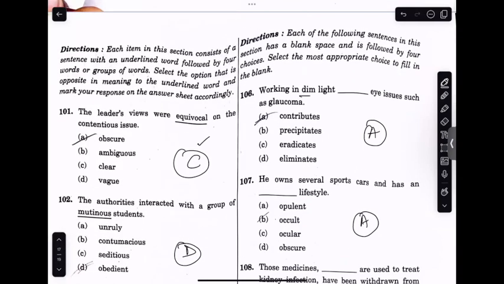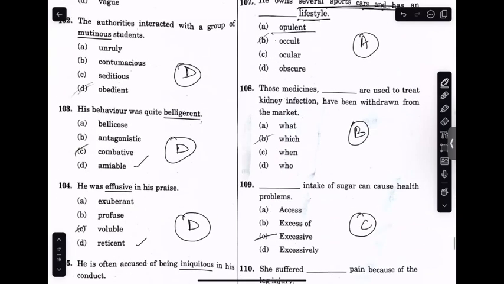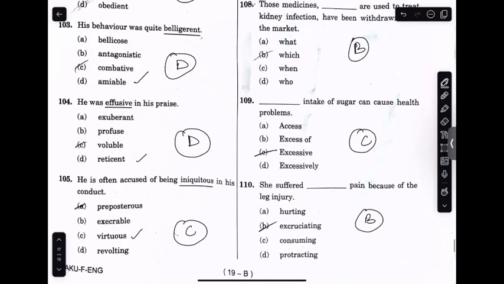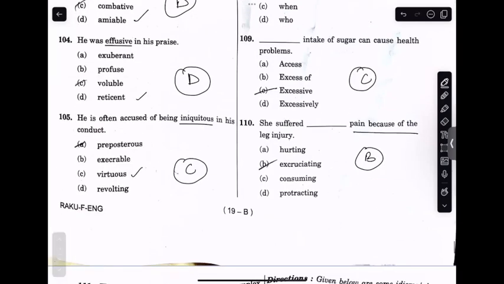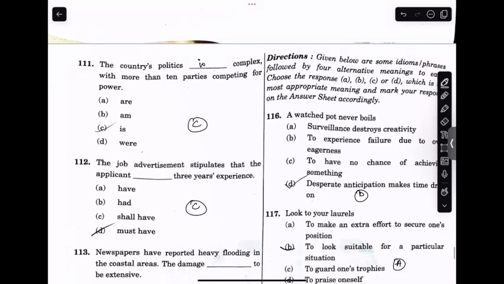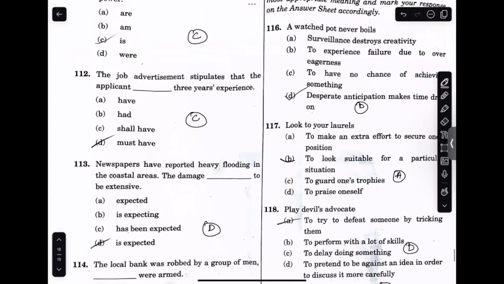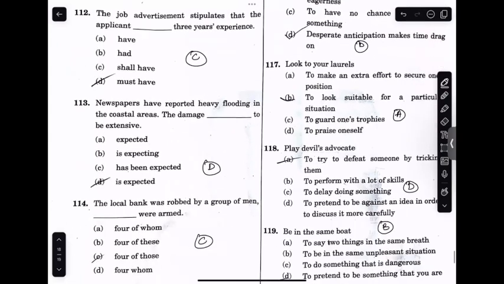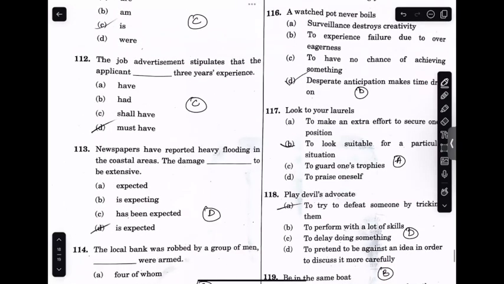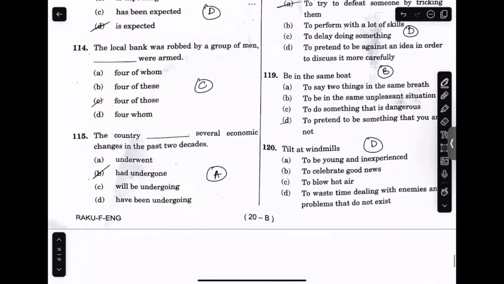Now, working in daily life contributes. It's Alpha. Seventh would be Alpha, opulent lifestyle, because you're talking about he has several sports cars and has a really opulent lifestyle. These medicines, which Bravo, 109th would be Charlie. She suffered excruciating pain, 110th is Bravo. 111th is the country's politics is complex. 112th, job advertisement stipulates that the applicant must have, Charlie. Should be shall have. This is in English. 113 is expected. 114 Charlie. 115 would be Alpha.